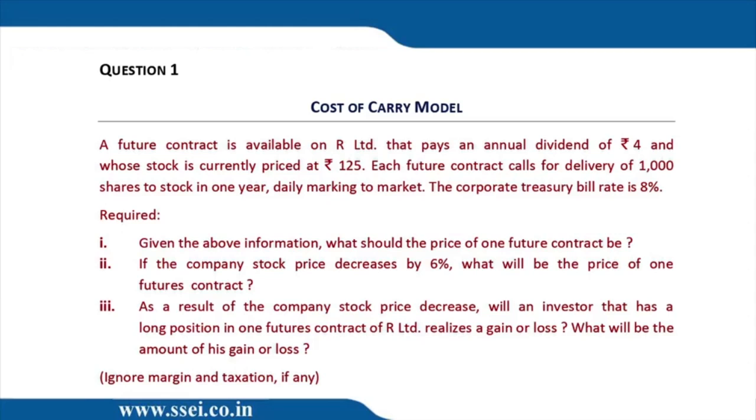As a result of the company's stock price decreases, look at the English language. I think I'll forget my English language if I focus on them. So if the stock price decreases, will an investor who had a long position in one futures contract realize a gain or loss? Obviously loss, because you calculated the contract price in question number 1, and in question number 2 the contract price has gone down. So accordingly, the investor who had a long position must have lost.